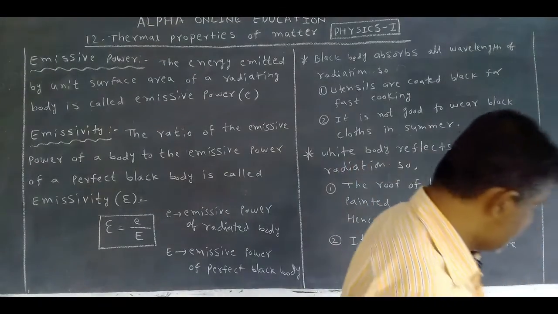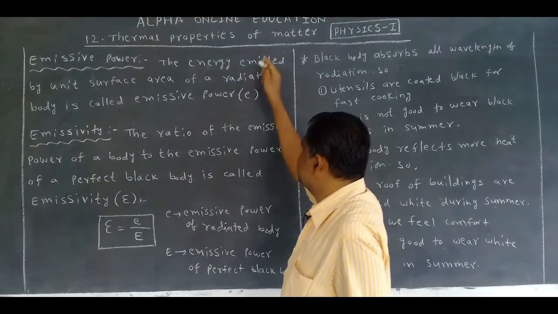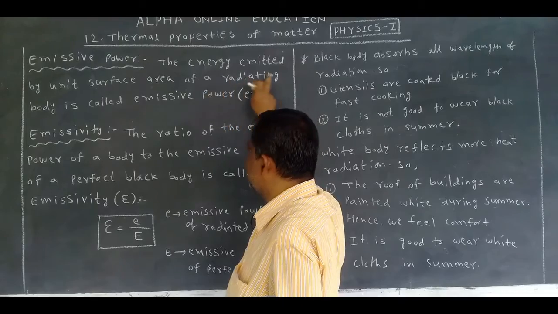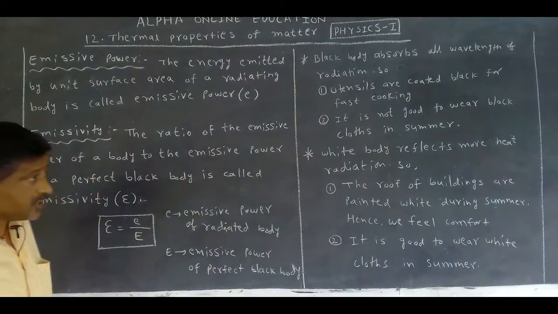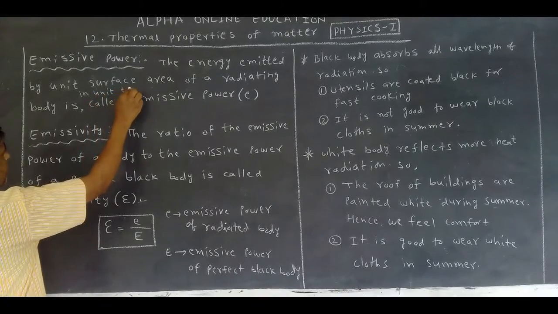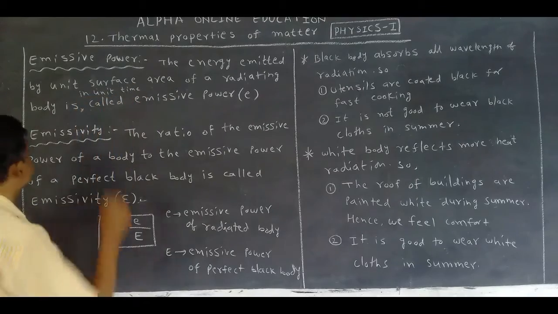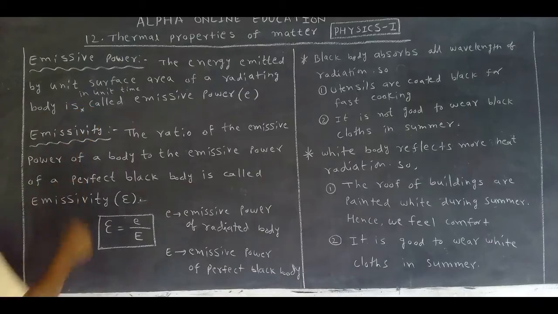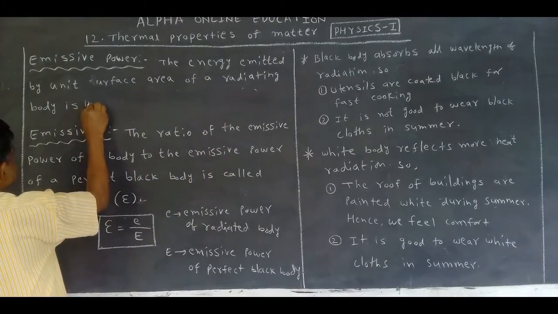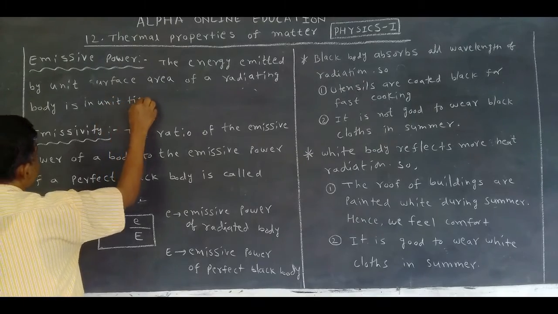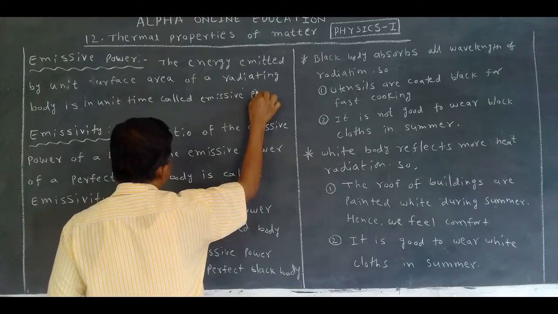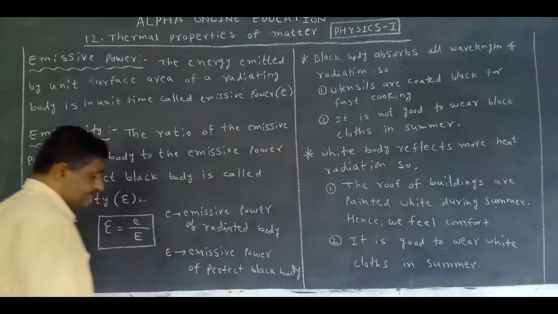Energy flux. Otherwise, we can say energy emitted by unit surface area of a radiating body in one second, that is, in unit time, is called emissive power. Symbol is E. This is the definition.